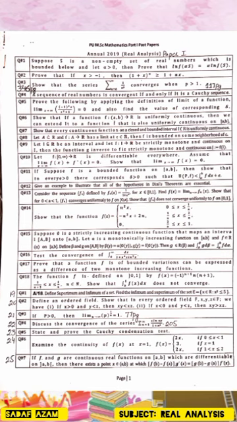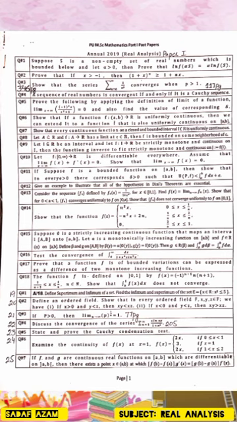Question number 6. Show that if a function f from [a, b] to R is uniformly continuous, then we can extend it to a function f bar that is also uniformly continuous on [a, b]. Question number 7. Show that every continuous function on a closed and bounded interval I subset of R is uniformly continuous.